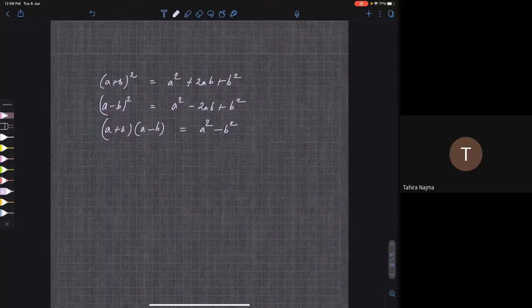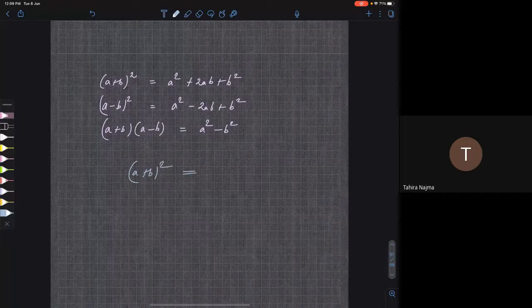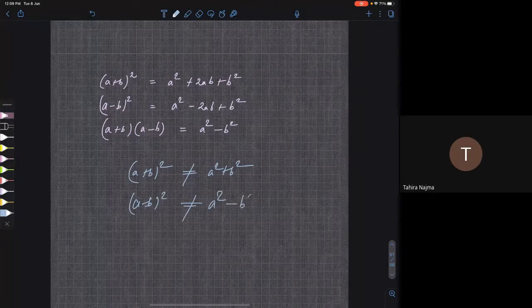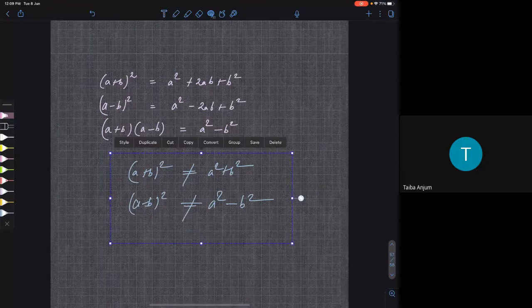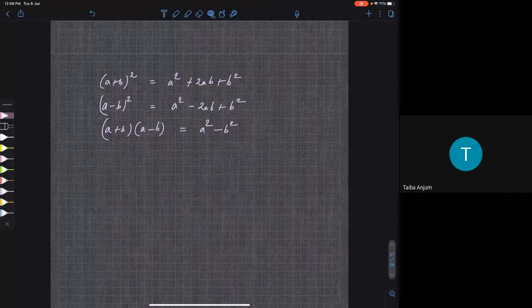Now everybody at least knows that A plus B whole square is not equal to A square plus B square. And everybody knows that A minus B whole square is not equal to A square minus B square. Do you agree? So at least these things you know. Okay, let me just continue from here.